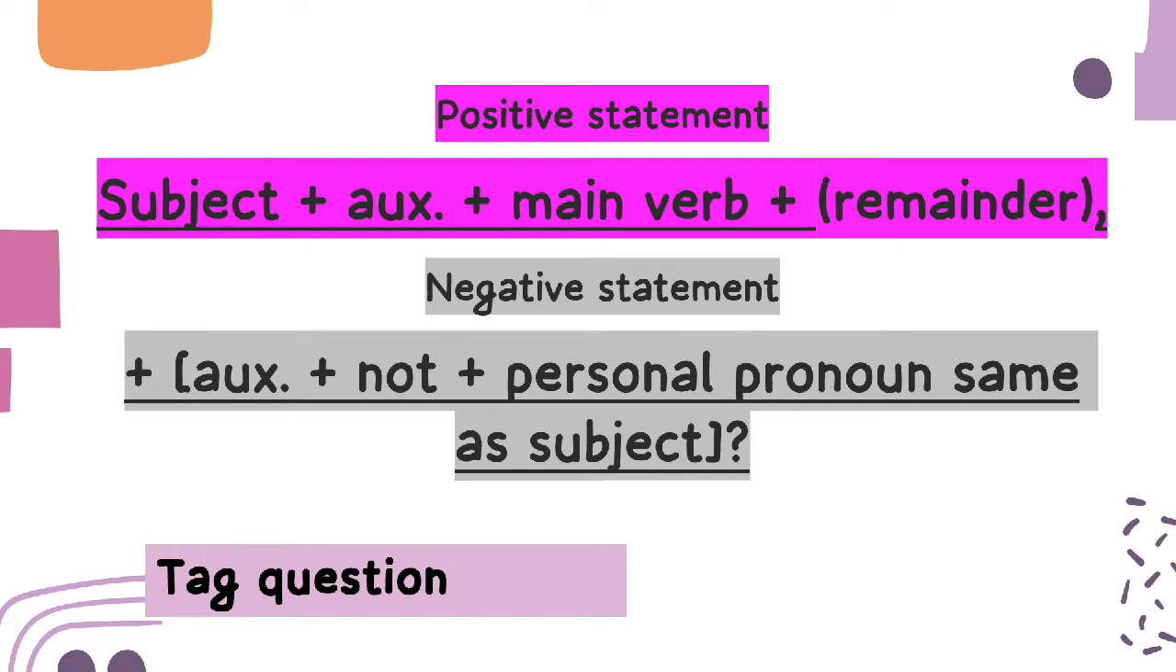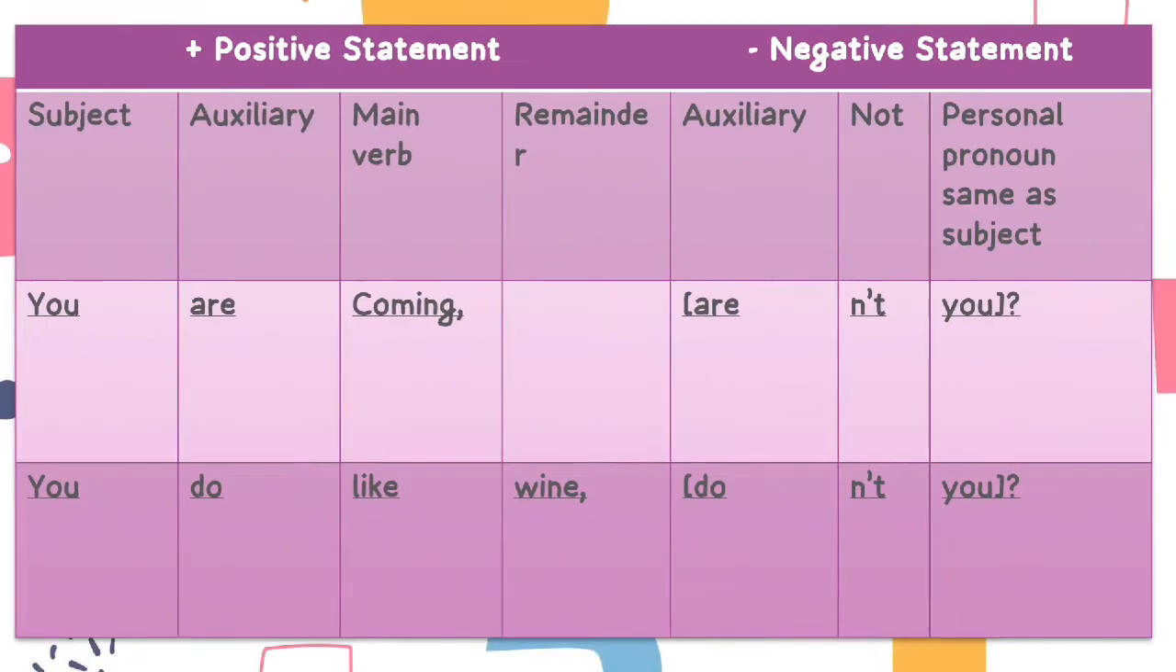The positive statement contains subject plus auxiliary plus main verb plus remainder, separating it from the negative statement with a comma. The negative statement contains auxiliary plus not plus personal pronoun, same as the subject. Here are the examples of tag question